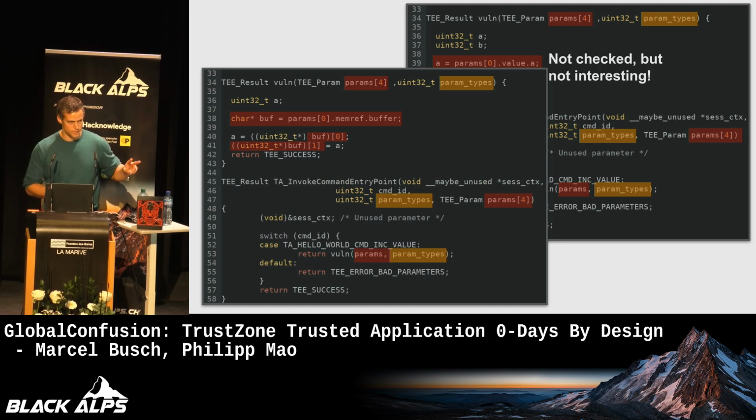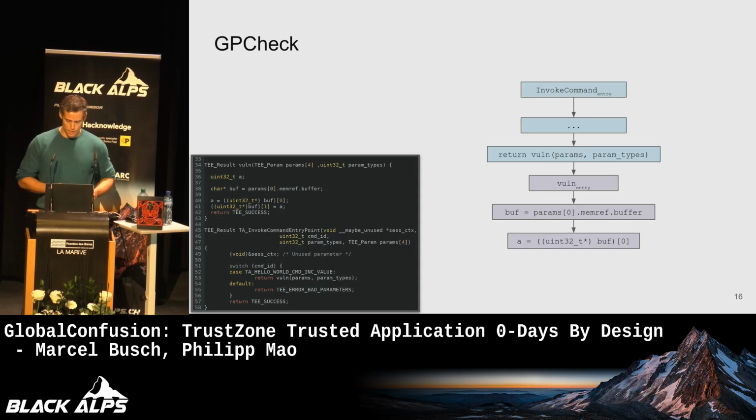As an exploitation primitive, it's probably not very useful, but it exemplifies the point that we are interested in parameter memory references being dereferenced at some point using load or store operations to memory. So what we did is we wrote a tool called GP check, so Global Platform check, if you will, based on Ghidra. And what we do is a typical static analysis. We generate the interprocedural control flow graph, as you can see here on the right. It's a little bit simplified.